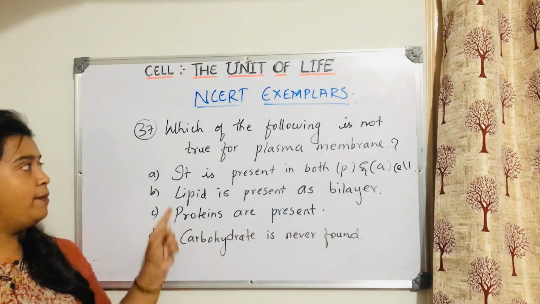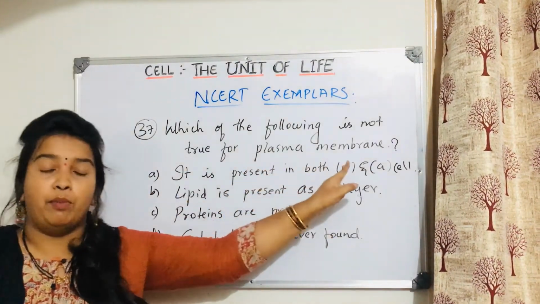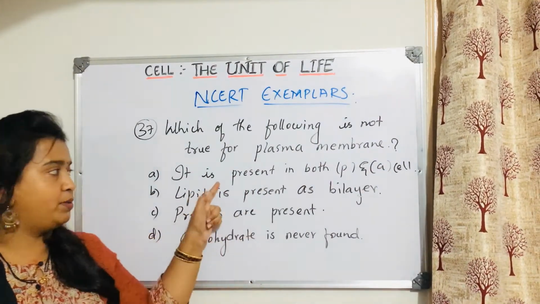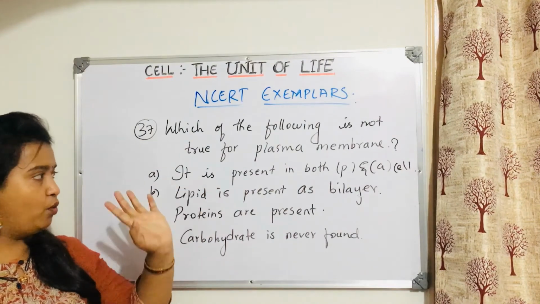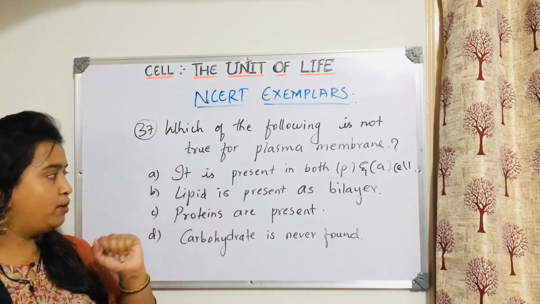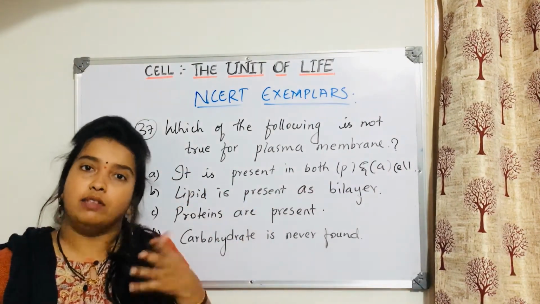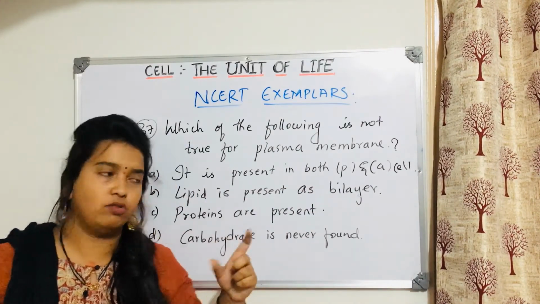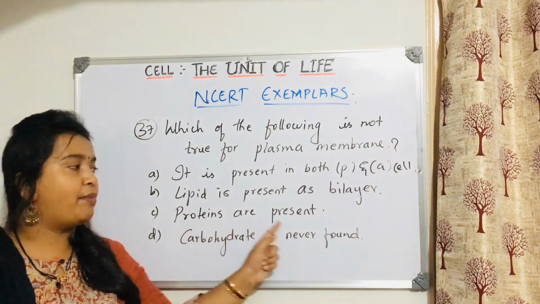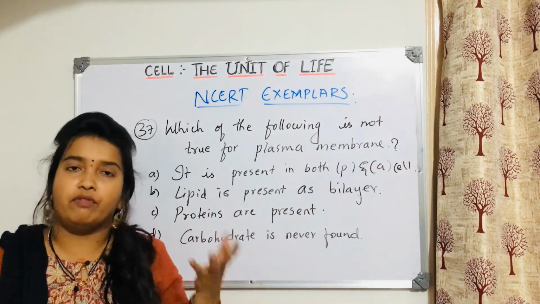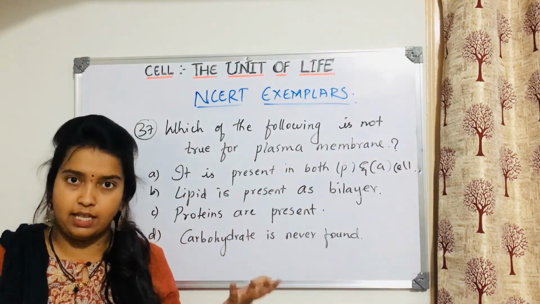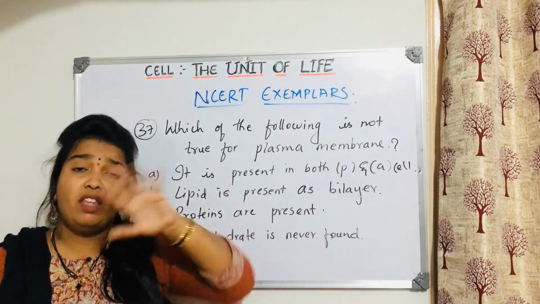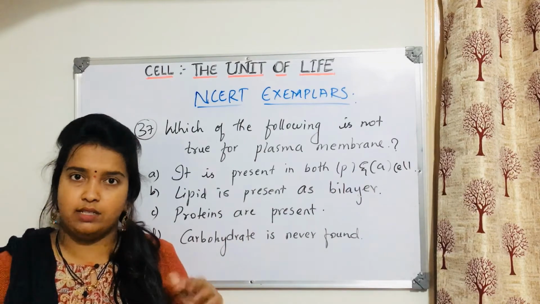So here they are asking about plasma membrane. You know that plasma membrane is found in animal and plant cell both. So this option cannot be the answer. This is true. This is not false. Lipid is present as bilayer. Yes, the Singer and Nicolson model says that it is a lipid bilayer. So this also is correct. Proteins are present. Yes, proteins are integral parts of the fluid mosaic model. We have seen that we have integral proteins and extrinsic proteins.